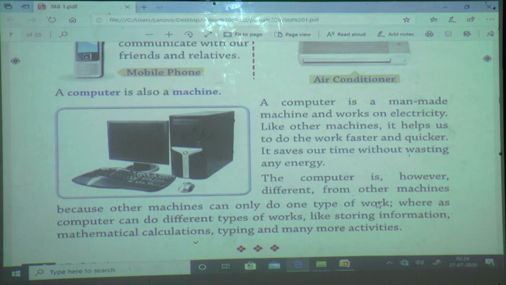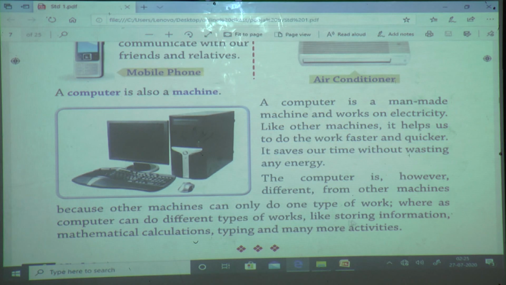I told right now. Calculator does only calculation, mobile phone is useful only for communication. Then washing machine can do only washing the clothes. But computer can do different things. Which things are there? Whereas the computer can do different types of work like storing information.